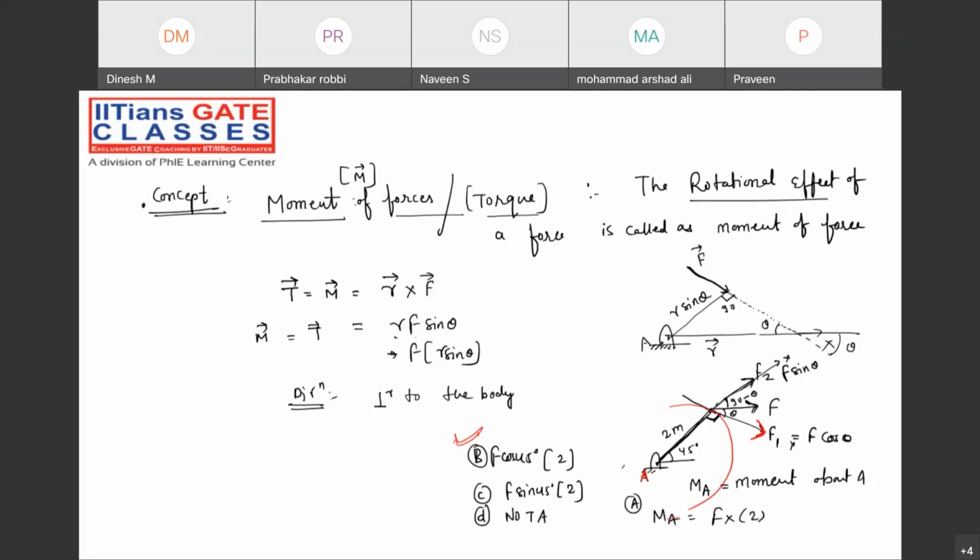Now, if I ask you about the thrust, what do you understand by the thrust? In very simple terms, what will you say? The force acting along the length of the body, or towards the length of the body, or towards the hinge point. Can we say it's a thrust force?